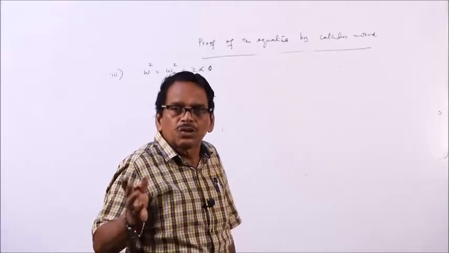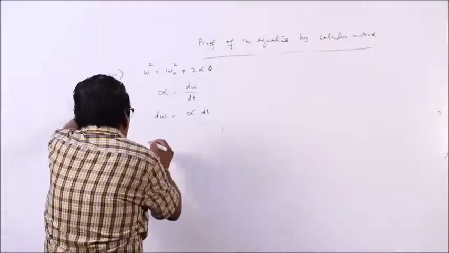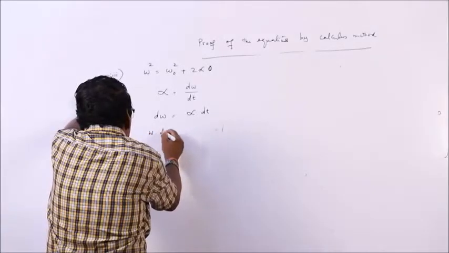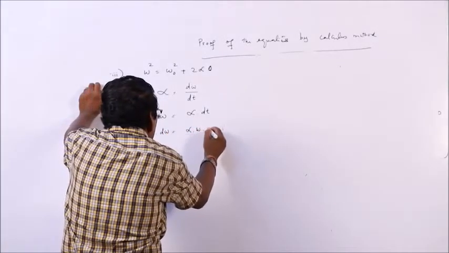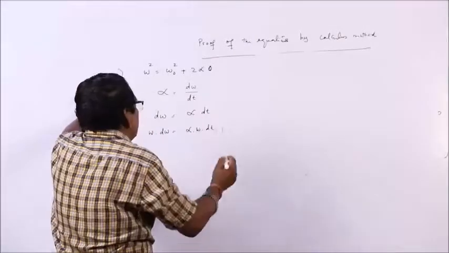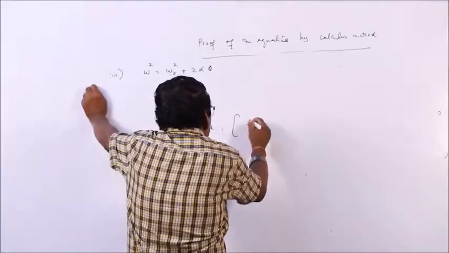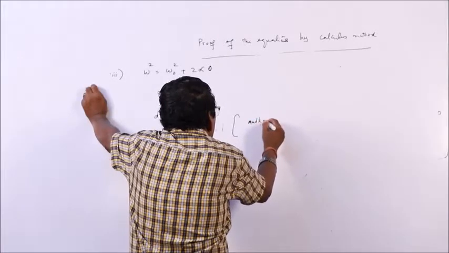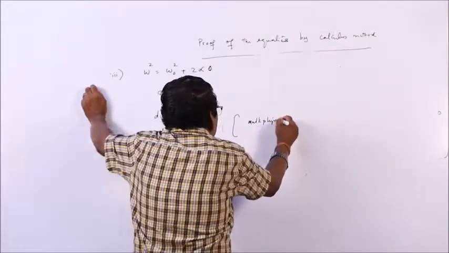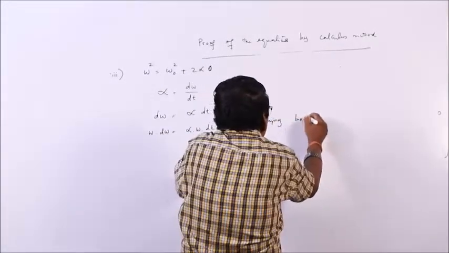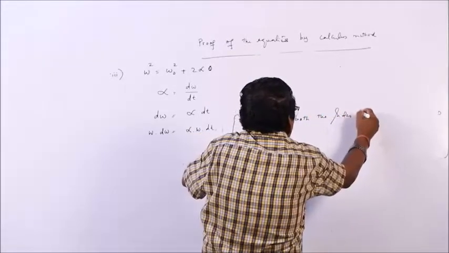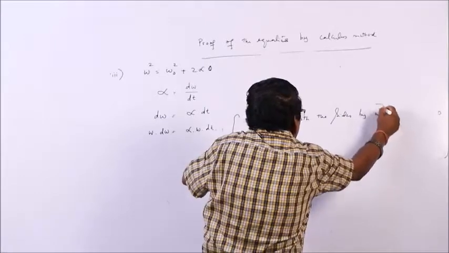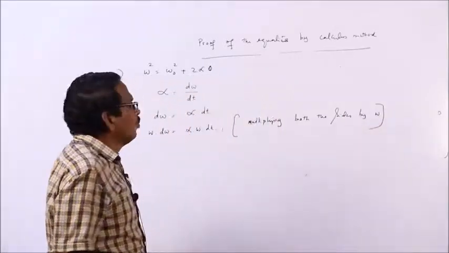Let us multiply both the sides by omega.